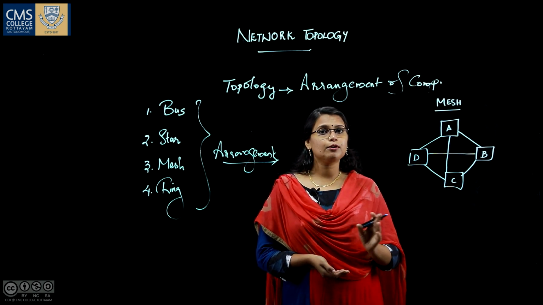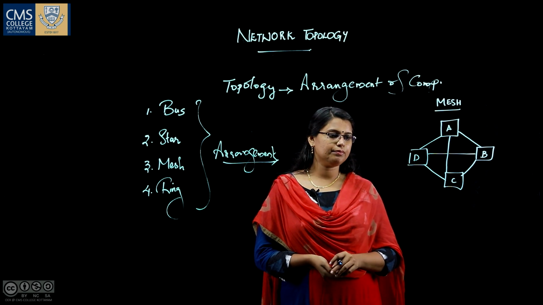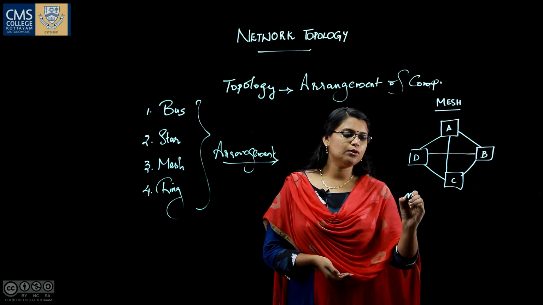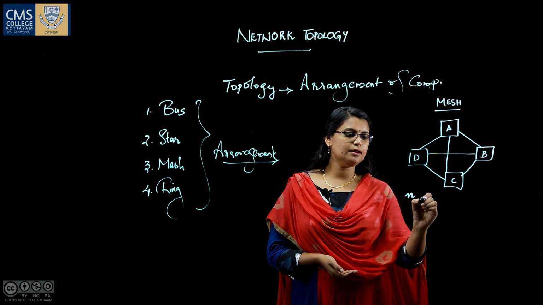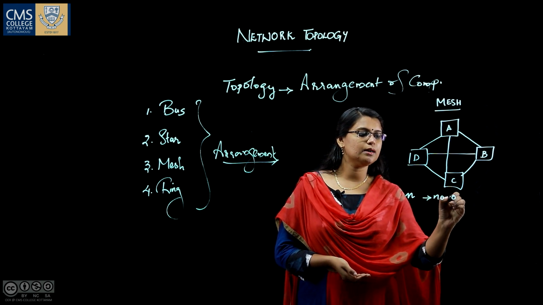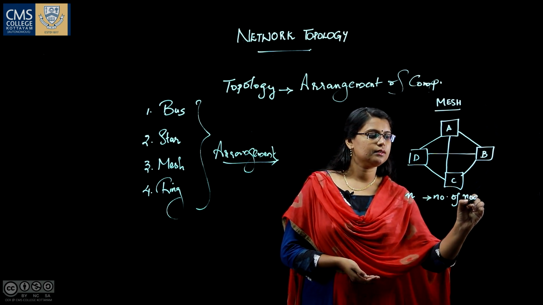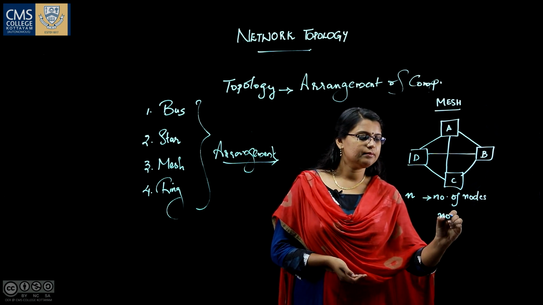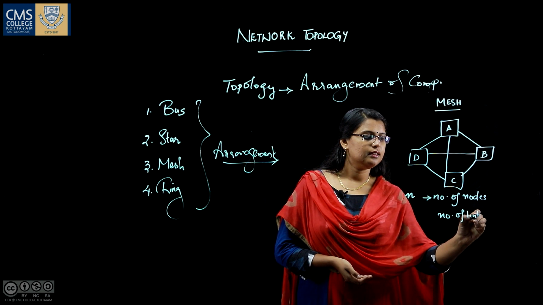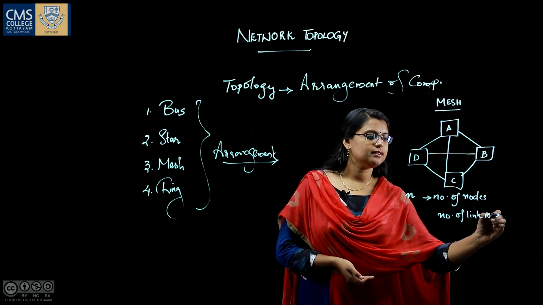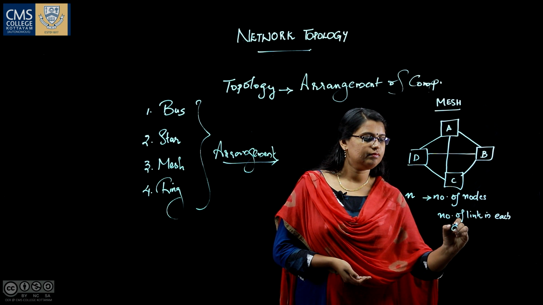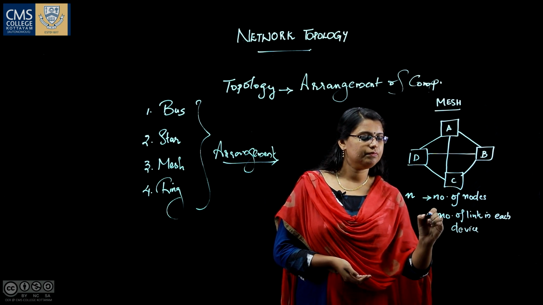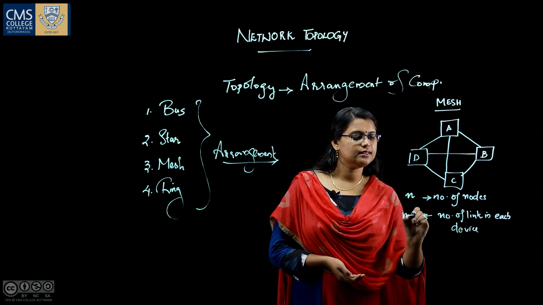Now we can see the number of links using a mathematical formula. Suppose n is the number of nodes, or the number of systems. Then the number of links in each device will be n minus 1.